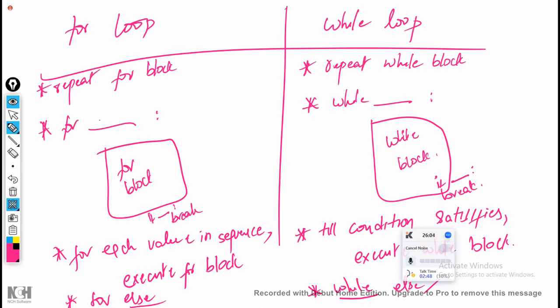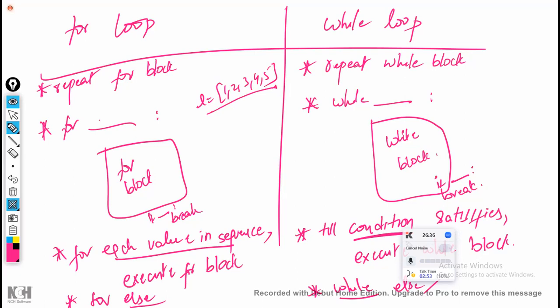The only difference between both of them is that here, for each value it will work, and here, till the condition is satisfied. If the values in the sequence, for example list is equal to 1 2 3 4 5, how many times is it going to execute? 5 times. Here, how many times is it going to execute? Till the condition is satisfied. Automatically, once all the values in the sequence are completed, it will stop. When the condition fails, it will also stop automatically.